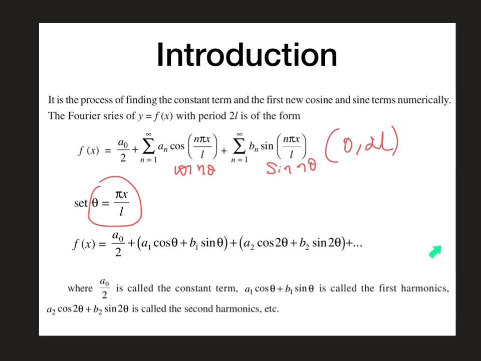Likewise, it will continue. Here, this a0 by 2 is called the constant term. Then the next a1, b1 part is called the first harmonic. Next a2, b2 is called the second harmonic. Likewise, we can obtain the third harmonic, fourth harmonic, and so on.